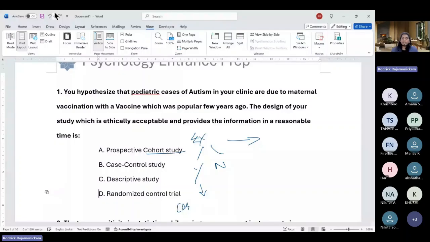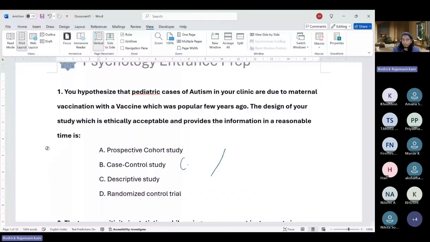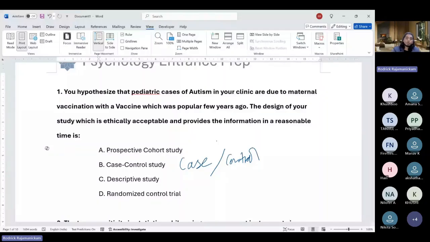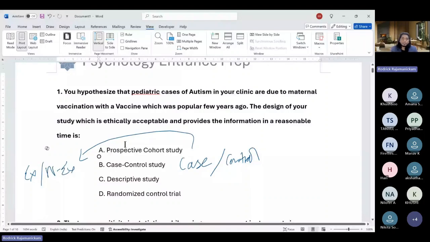Okay. But in case control, you start with seeing who has the disease and who does not have the disease. Okay, so then you go back in time and see who were exposed and who were not exposed. Okay, so that is the case control design. Here you already know people have autism or not, as in the child has autism or not, and then you go back in time, and as in you don't actually go back in time, you ask the mother whether they have taken this particular vaccine or not.